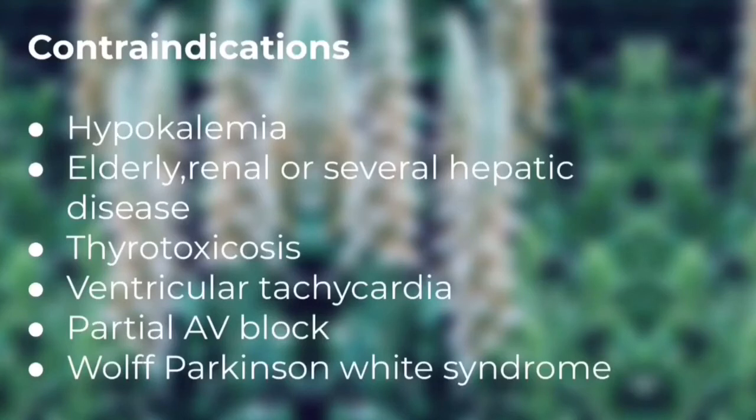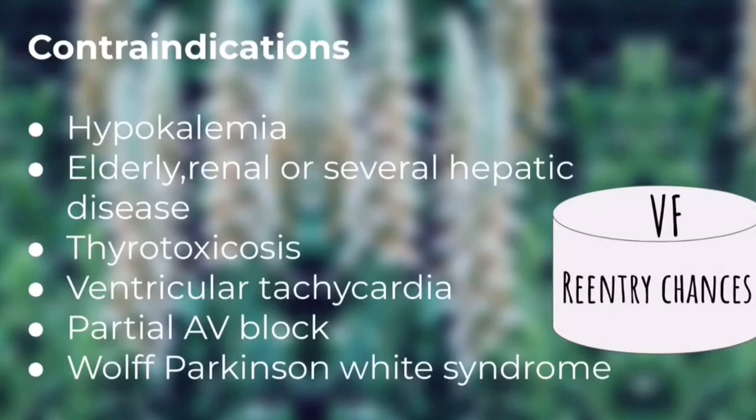In ventricular tachycardia patients, it can be converted into ventricular fibrillation. As I told you, partial AV block can be converted into complete AV block. And the last one is Wolff Parkinson White syndrome, where ventricular fibrillation and re-entry chances can occur if these patients take digoxin.